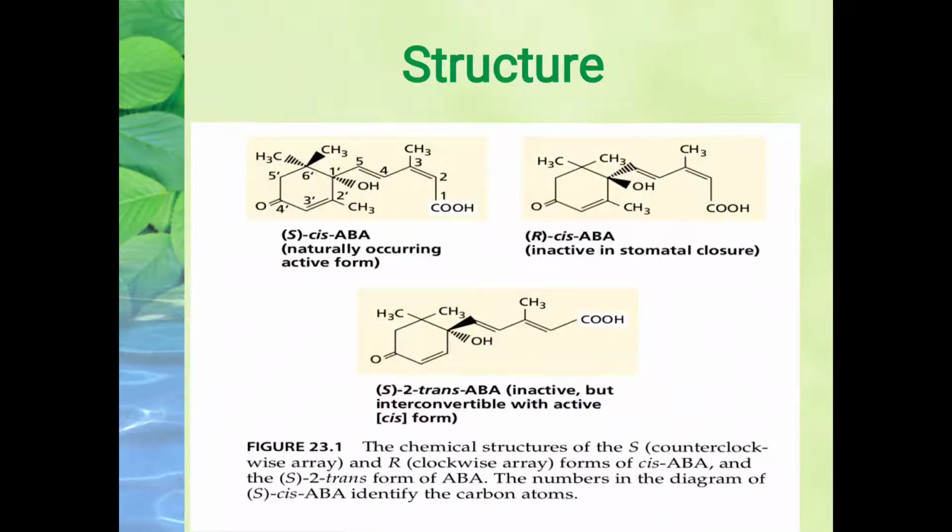Next is the structure. So this is the general structure of abscisic acid, which exists in two forms. One is the cis form and one is the trans form. Okay, it works in cis and trans forms. If you look carefully, abscisic acid is basically a 15 carbon compound. 15 carbons are involved in it, which lead to the formation of abscisic acid, and it has a hexagonal ring-like structure, as well as a main hydrocarbon chain which is just like that of the carotenoids.